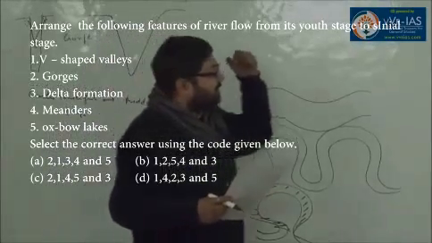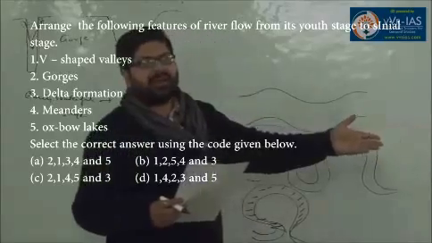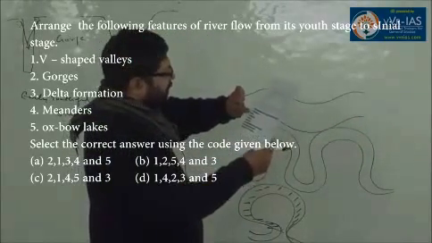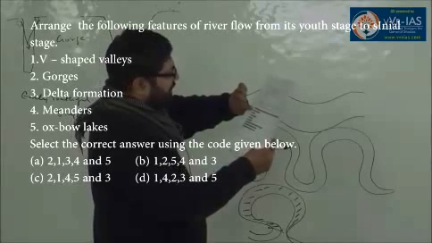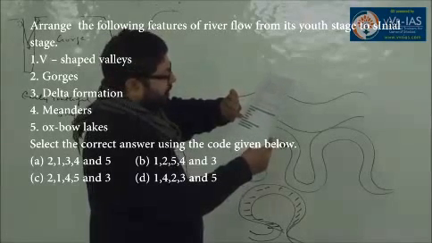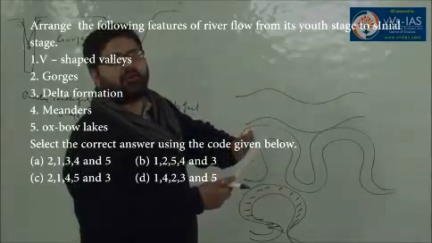And finally, where the river falls into the sea, it forms delta. So the correct sequence is, first gorges are formed, then V-shaped valleys, then meanders, then oxbow lakes, and finally delta formation takes place.